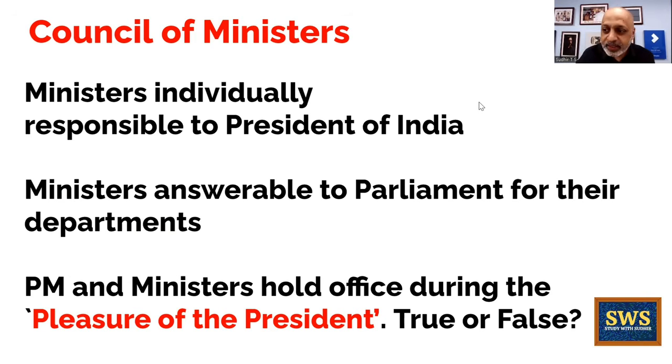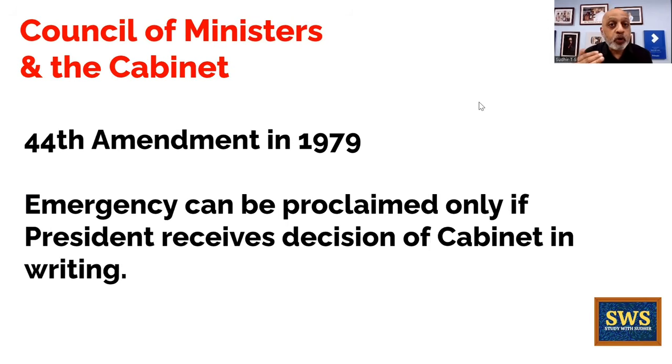Okay, let's now move forward about the Council of Ministers and this new term called the cabinet. What exactly is this cabinet? Now, when the Constitution of India was adopted in the year 1950, drafted by Mr. B.R. Ambedkar and his team, it did not contain the word cabinet.